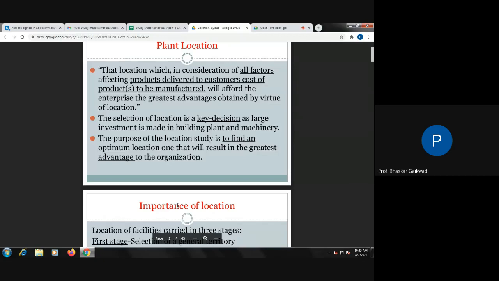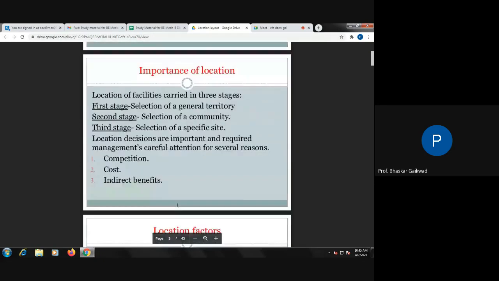Okay. So while selecting the plant location, the location facility study is carried out in three stages. First is selection of the general territory, second is selection of the community, and third is selection of the specific site. So there are three stages here. We can go one by one.